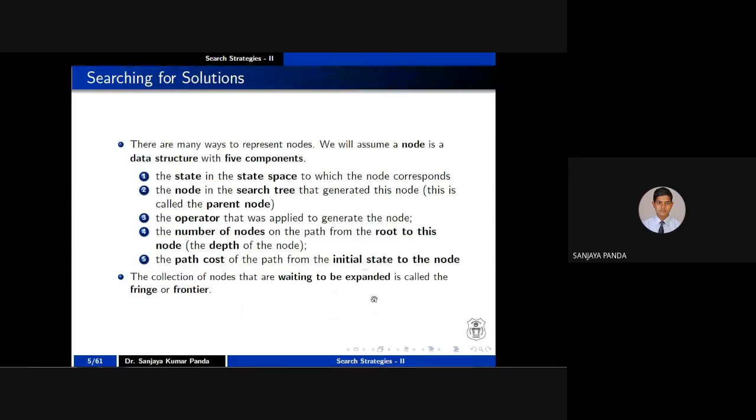And an important definition in the search strategy: the collection of nodes that are waiting to be expanded is called the fringe or frontier. Let us take this example.